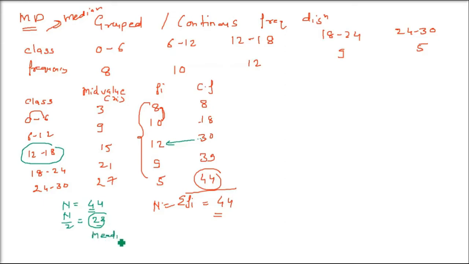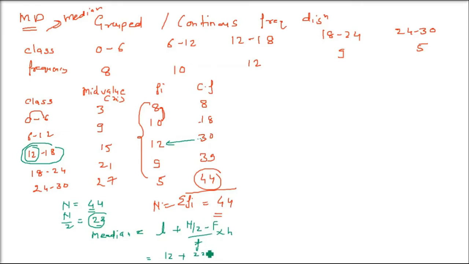So the median formula is l plus n by 2 minus capital F divided by small f, into h. First of all, this small l is the lower limit of this class, 12. Take this 12 plus n by 2, 44 by 2 is 22, so just write 22. What is capital F?